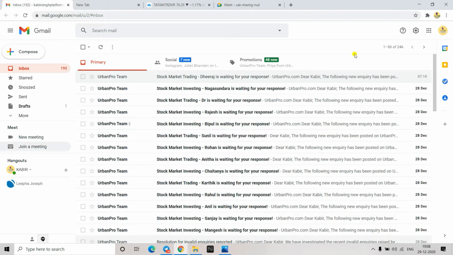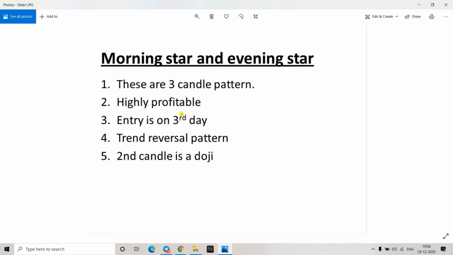So what I was telling is, now we are covering three candlestick patterns. This is known as the star pattern. In this, three candles are involved. Like in bearish engulfing, there were two candles.